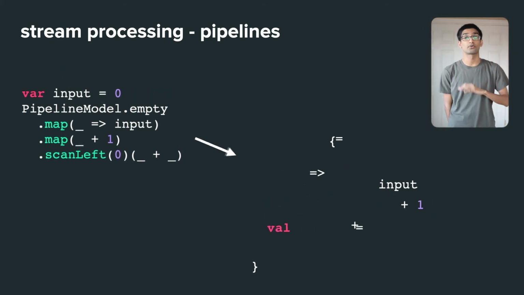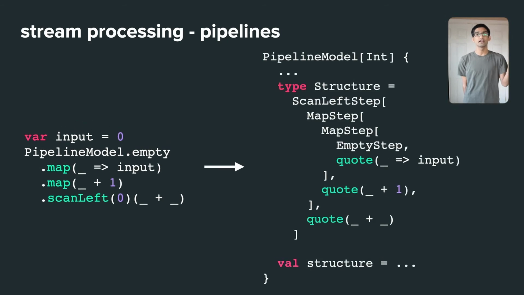So let's go through the whole process in pipelines. You start by creating a pipeline. We have regular stream APIs, and in these API implementations, there's no metaprogramming involved at all. We just do regular type manipulations where each of these steps builds up a tree of types. We call this tree the structure of the transformation.